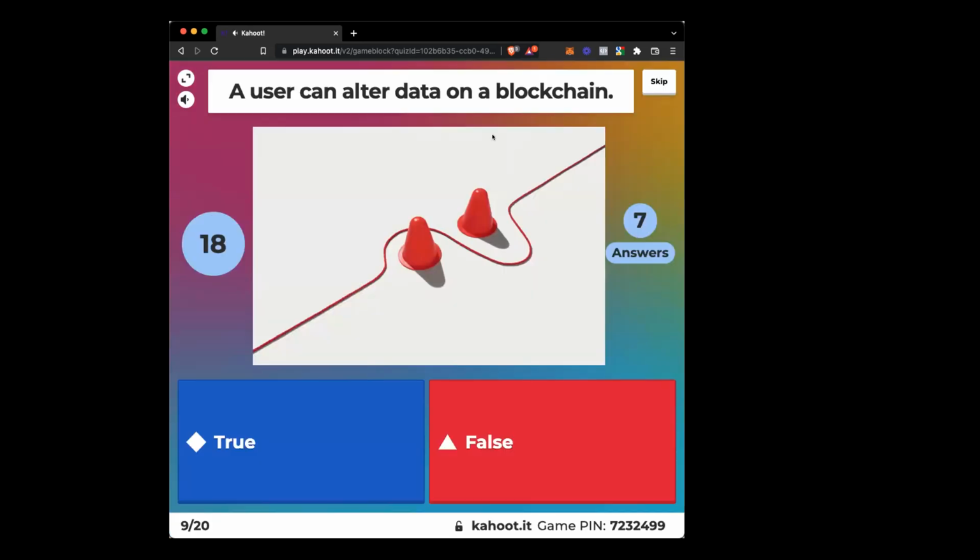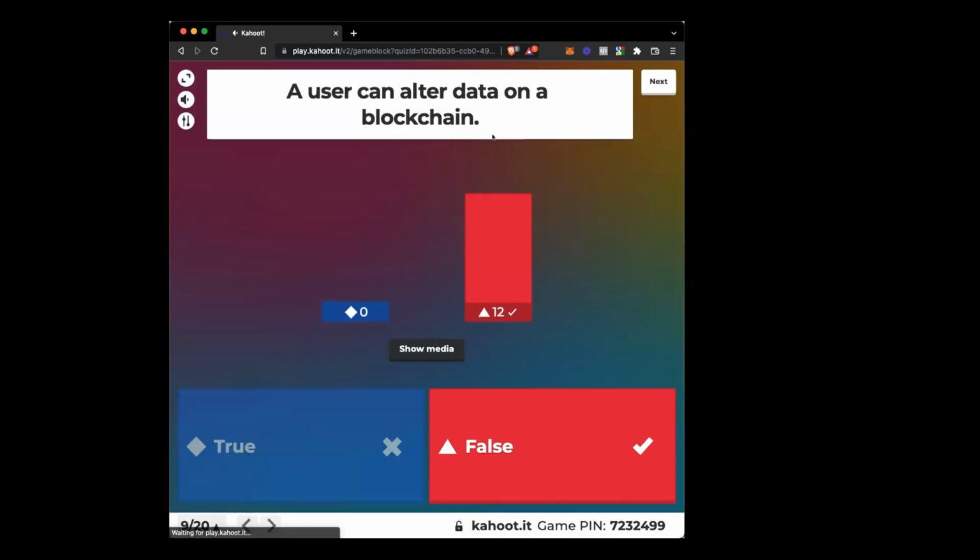A user can alter data on the blockchain. That was fast, and I'm glad. I'm proud of you all. You can alter it. This is an interesting image. What does this make you think? Me? That I altered it. The two pylons. This made me think.